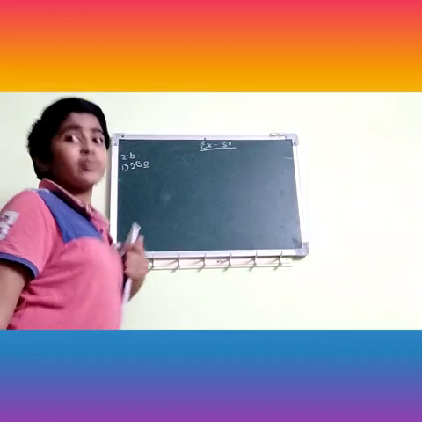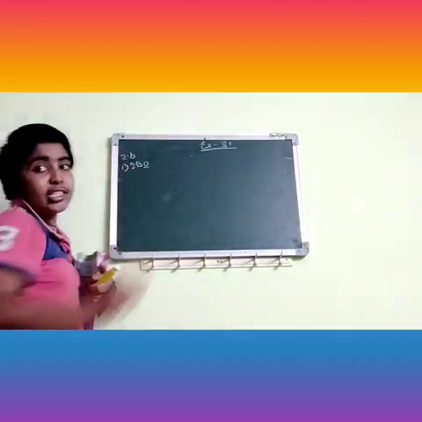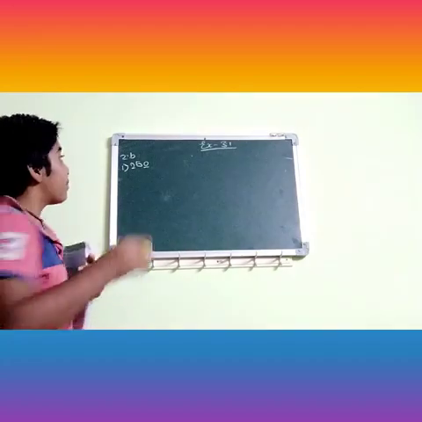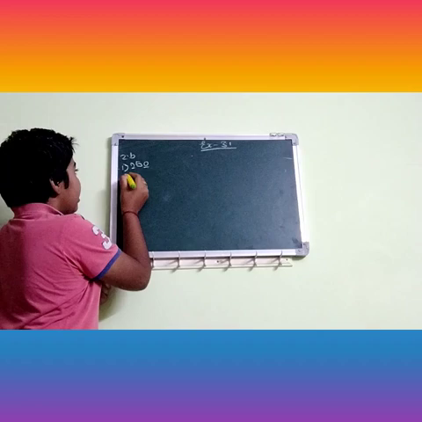So what is the divisibility rule of 2? In the one's place it must be 0, 2, 4, 6 or 8. Among these 5 numbers, any one number should be there in the one's place. So here in the one's place 0 is there. So 0 is there means the number is divisible by 2. So let's write the conclusion.